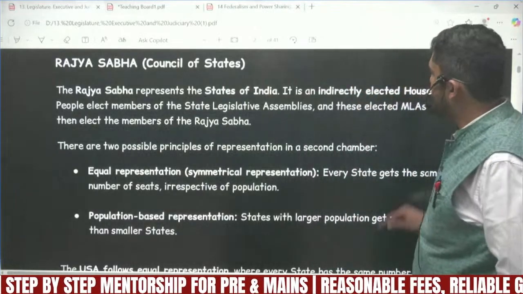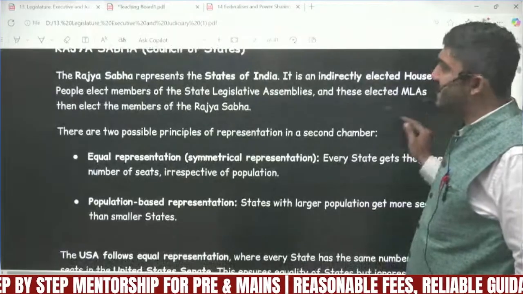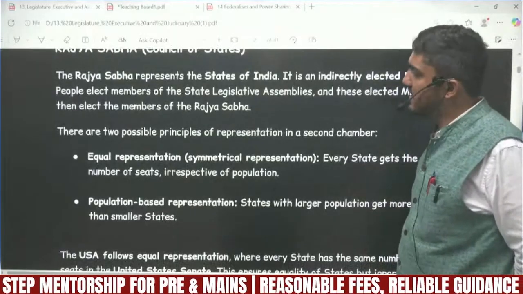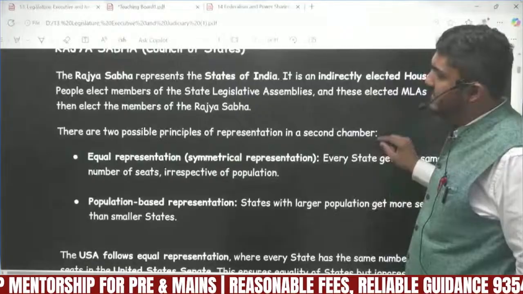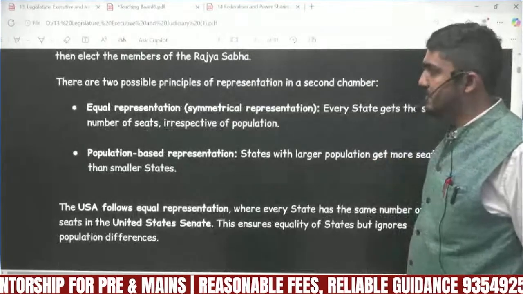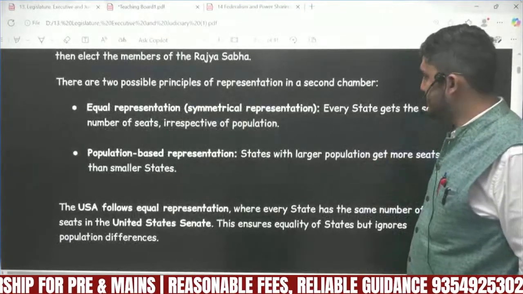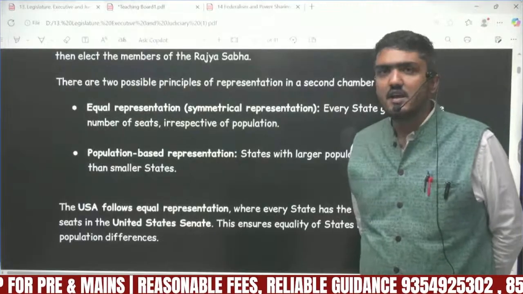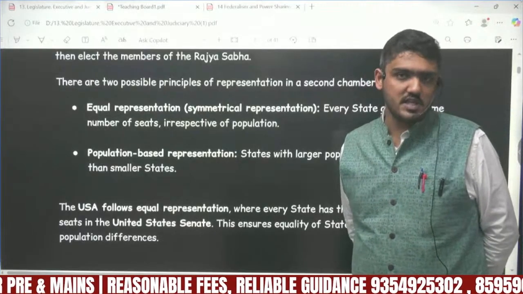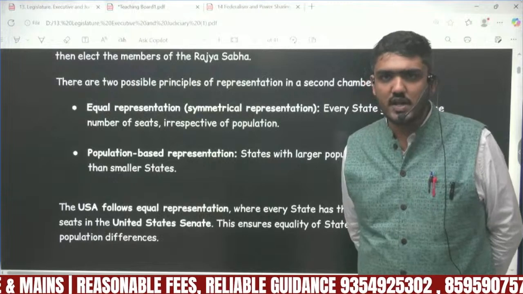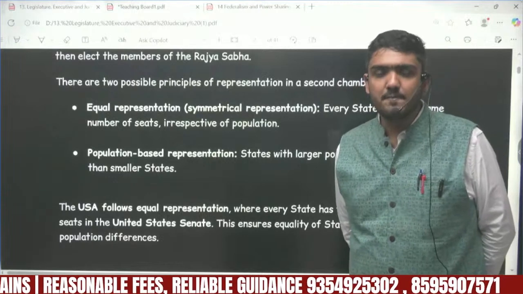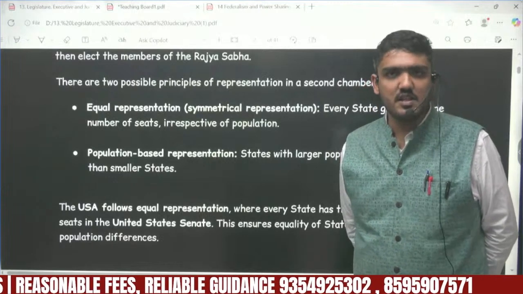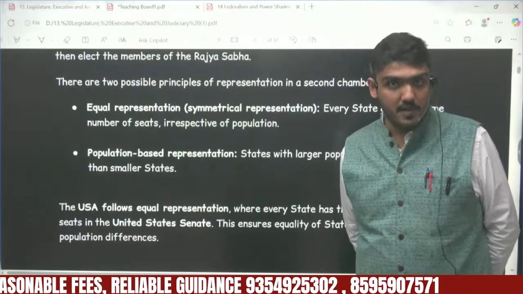Okay, so various elected MLAs then elect the members of Rajya Sabha. Two principles are basically followed in a second chamber. One is equal representation, where every state gets an equal number of seats, as followed in the USA. The other is that each state is given a number of seats according to its population.